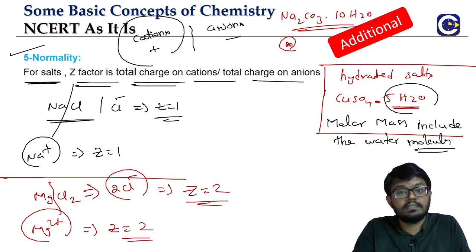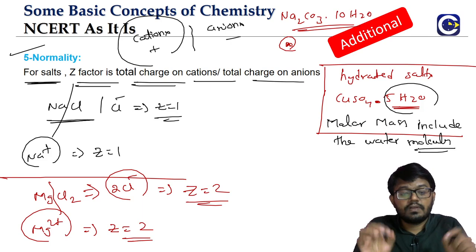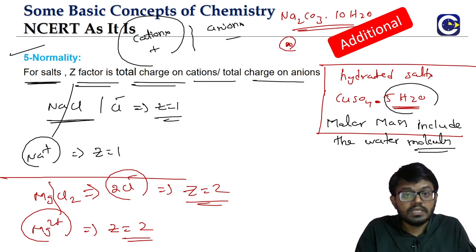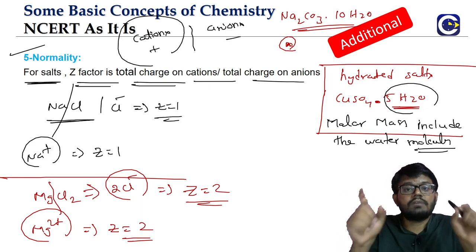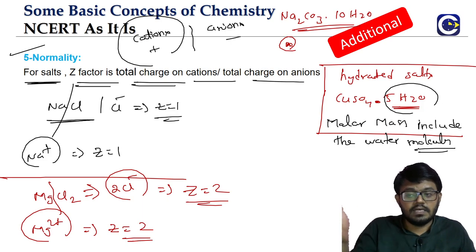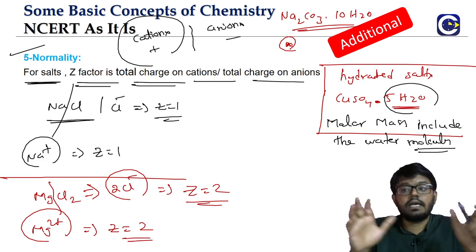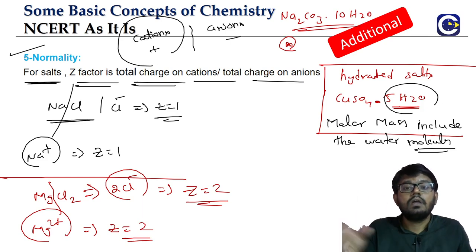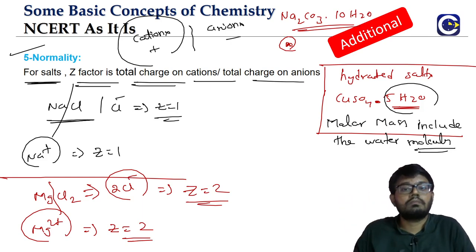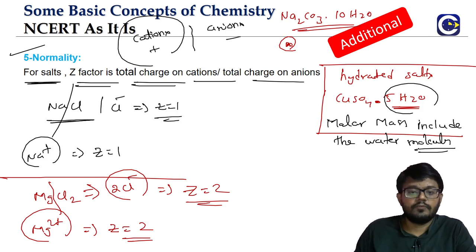That is the reason why we are keeping them. For the molar mass calculation, we have to include the water molecules of hydration, whether it is blue vitriol or washing soda, any of these hydrated salts. We have to include the water molecules also when you calculate the molar mass. So this is a point we can keep a note of.